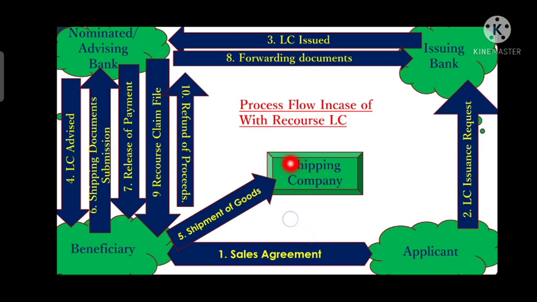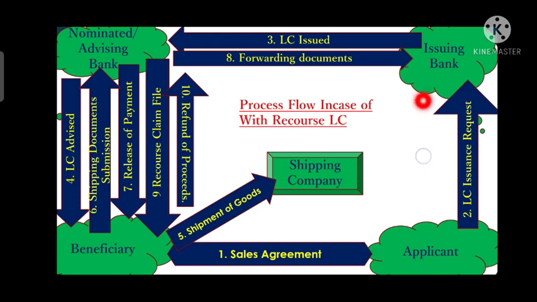Then the shipping company in return will provide the original shipping documents, which the beneficiary will submit to the nominated bank. Whenever the original shipping documents are submitted at the counter of the nominated bank, the nominated bank will verify those documents and release the payment to the beneficiary, or we can say it negotiates or discounts the documents submitted by the beneficiary. After negotiating, the nominated bank will forward those documents to the issuing bank. Now this is all about the process flow.